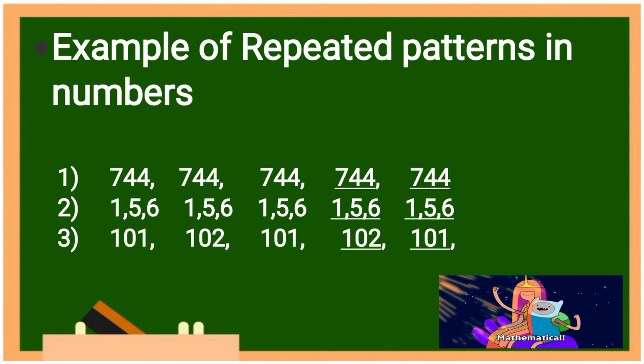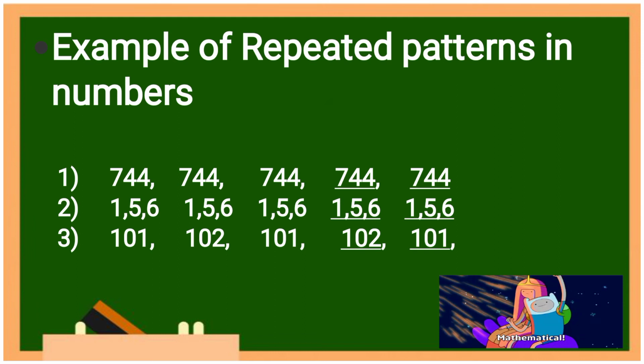Let's see the example. See, in 1, 744, 744, 744. So again what number will come? 744. Here we haven't skipped anything. Here we are repeating the number. That's why we can say this is a repeated pattern in numbers.